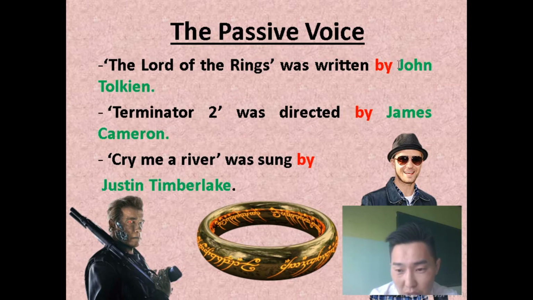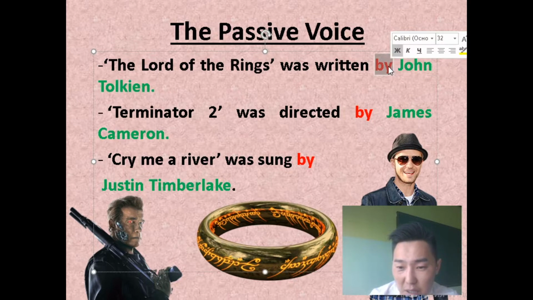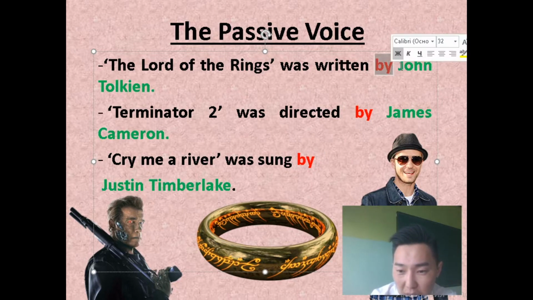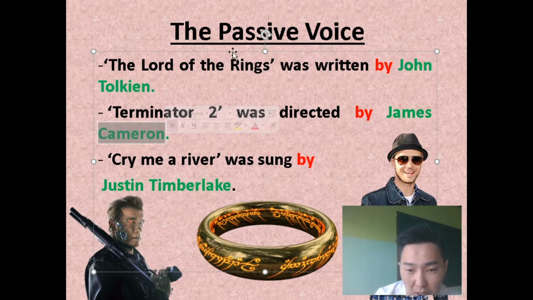And we have to use the preposition by with these agents. By John Tolkien, by James Cameron, by Justin Timberlake. Just remember this rule: using the preposition by with the agents in the passive voice.